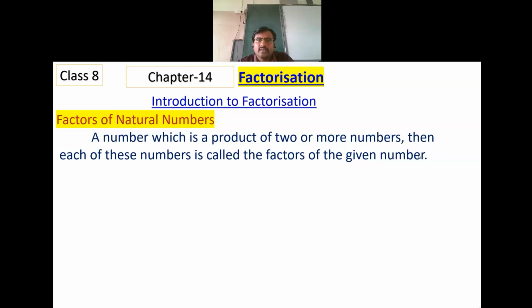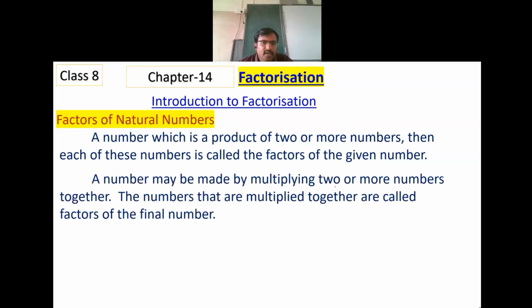This concept of factors we had learned in class 6th probably. A number may be made by multiplying two or more numbers together. The numbers that are multiplied together are called factors of the final number.